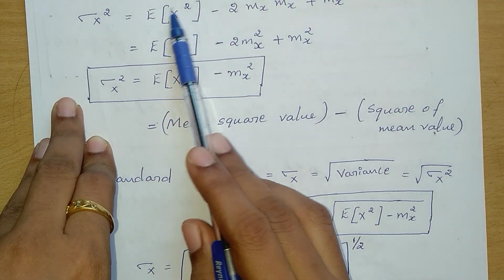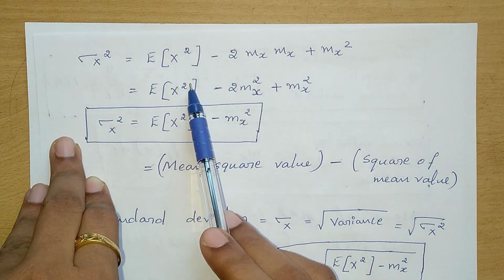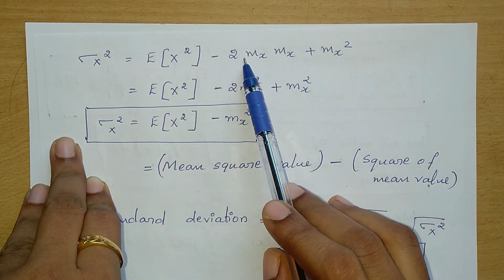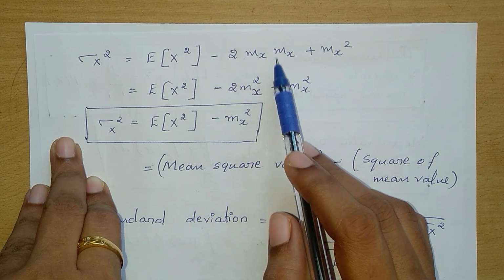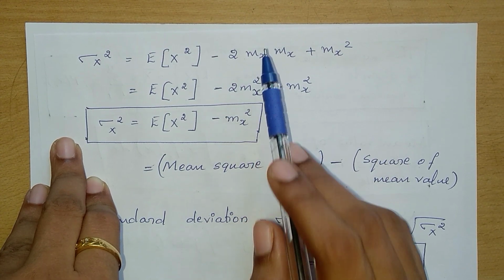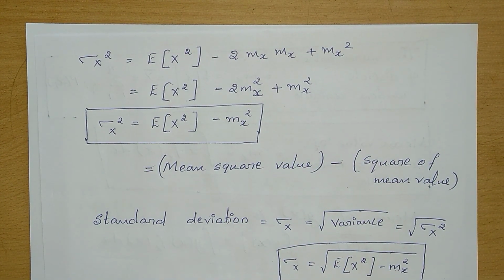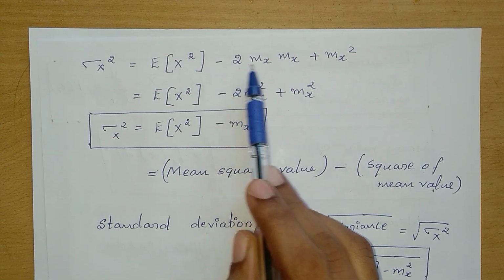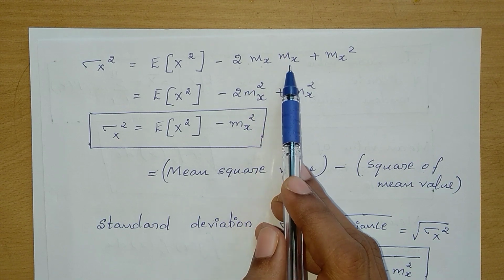expectation of x is a random variable, so we'll keep expectation of x square as it is. The next term is expectation of 2 into x into mx. Here 2 and mx, the average value of x, are both constants. We can take them outside, that is 2 mx into expectation of x, which is mx.